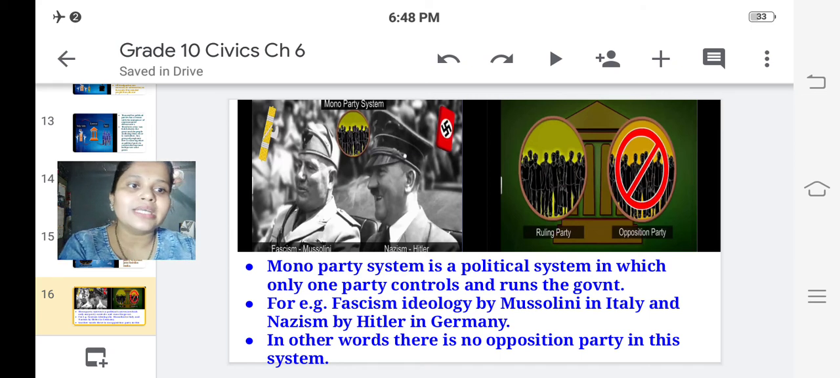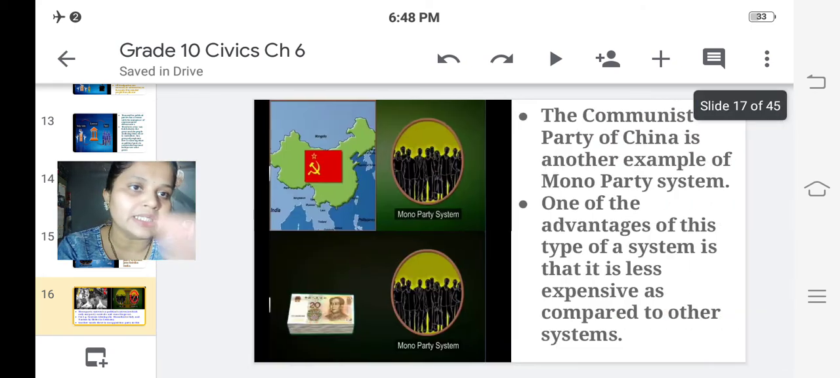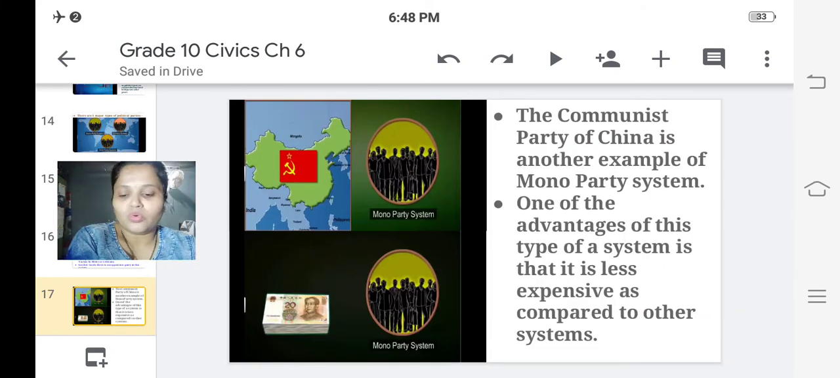In other words, there is no opposition party in this system. There is only a ruling party. There is no opposition party in monoparty system. So the Communist Party of China is another example of monoparty system. So Germany, Italy and China, these are the countries where the monoparty system is followed.